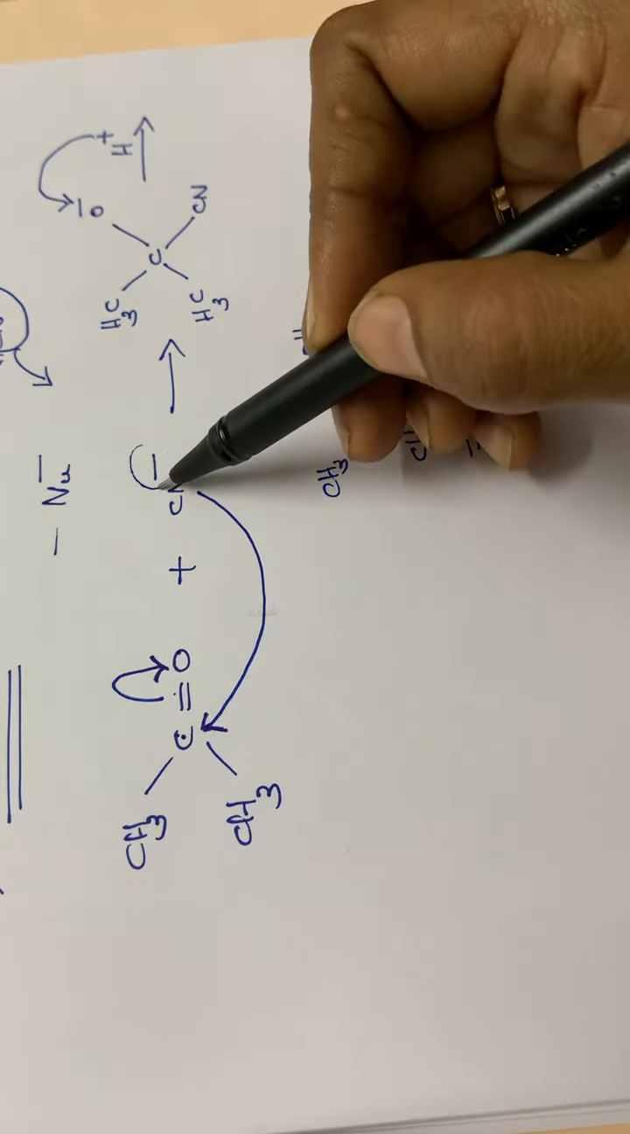Okay, I think in your textbook one CN minus is also written along with the product. It is not right. You have to delete that one. Okay, so this is the nucleophilic addition reaction. Hope you understand this one.